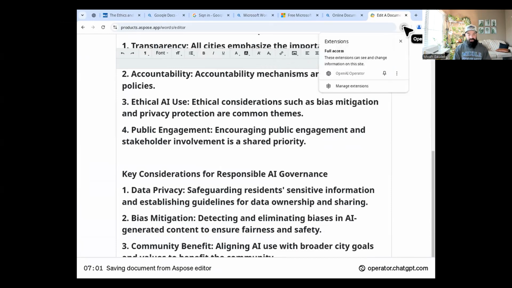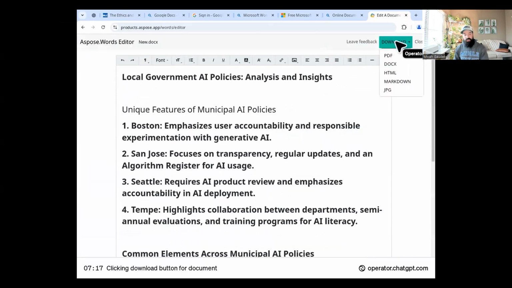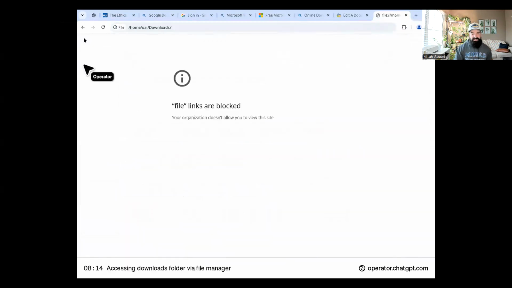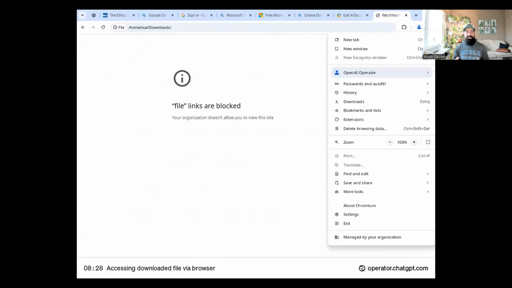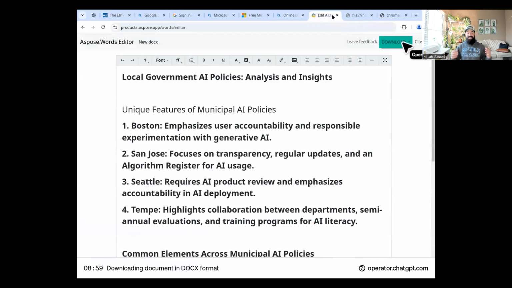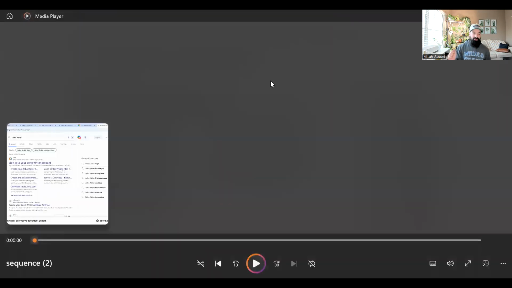You can see it's going through and talking about the key considerations based on what it's learned, the unique features of municipal AI policies, what's different about each one, because I wanted to know what was different about each AI policy. So it got stuck in some downloads. It was trying to download that for me, but the computer engine it's running on wasn't able to do that. But as you can tell, it was able to find all that information and put that together into a document for me. So that's the power of leveraging ChatGPT to write your prompts for you. And that's really what helped me unlock a greater capacity for Operator.